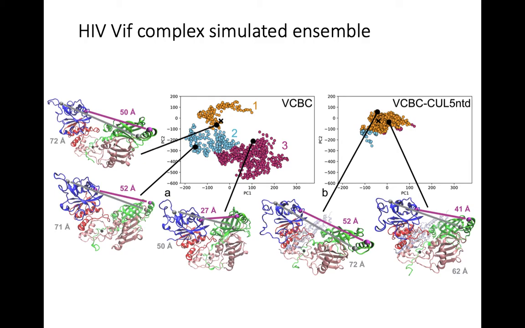Overall, figure 4 allows us to examine the alternate conformations of the VCBC complex that we find in our molecular dynamics simulations, and that could be important for HIV VIF function, as well as for identifying off-pathway conformational states that might be taken advantage of for disrupting HIV VIF function.